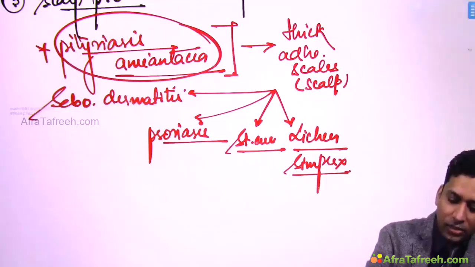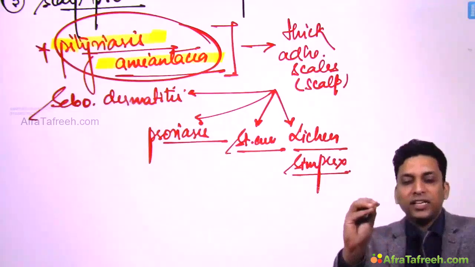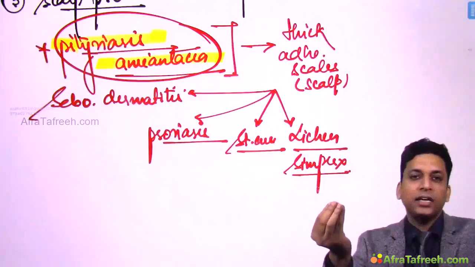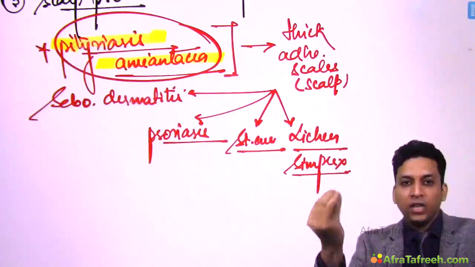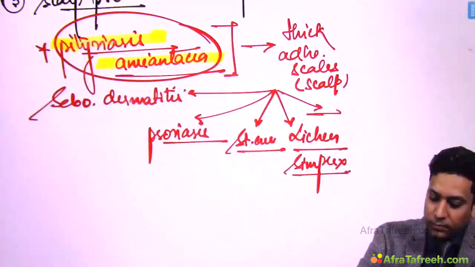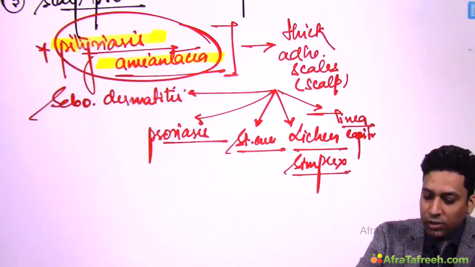So sometimes they ask you the causes for pityriasis amiantacea. Remember, pityriasis amiantacea can be due to psoriasis, which is a common condition associated with this, but it can also be associated with other conditions like seborrheic dermatitis, lichen simplex, or Staph aureus infection. Sometimes also tinea infection, that is tinea capitis, fungal infection.